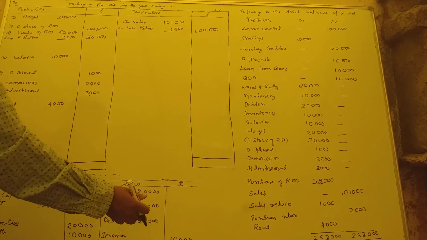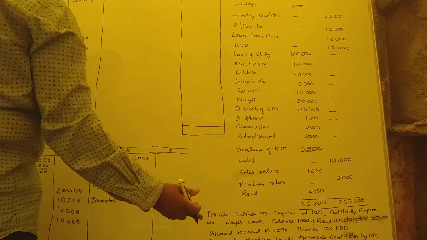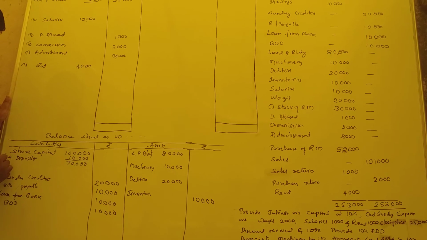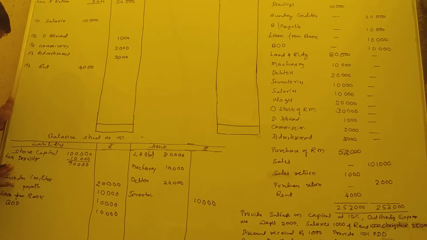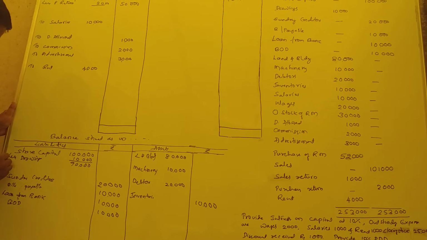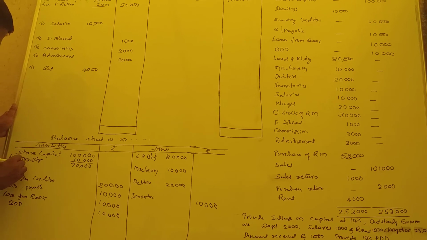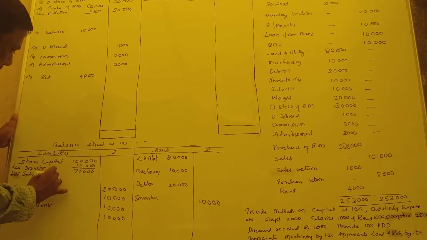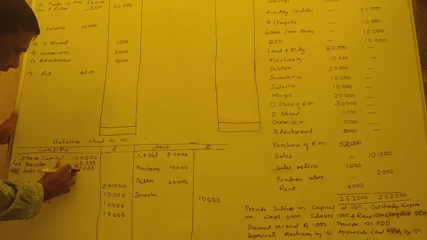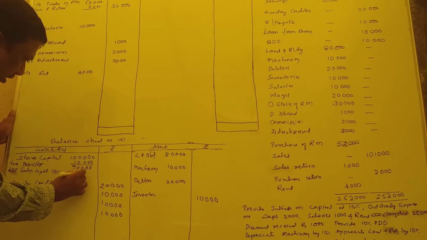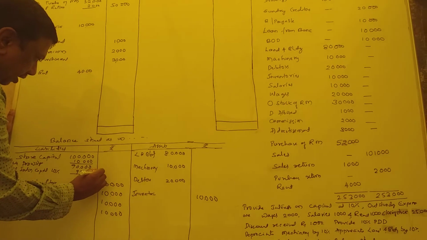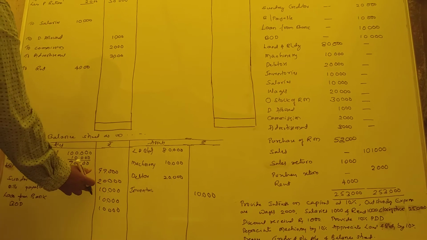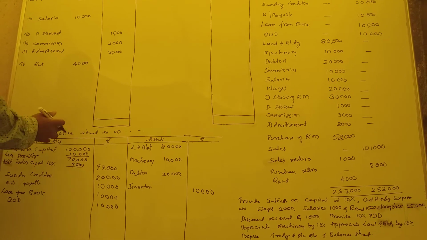Now adjustment part. Provide interest on capital at 10%. So what is the capital now? So now 90,000 less. We should provide interest now. It's a liability, that's why add interest on capital, that is 10%, means 10% of 90,000 we are getting, I think 9,000. So total 99,000. So this is one entry. Okay, it's an expenditure. So 9,000 here.